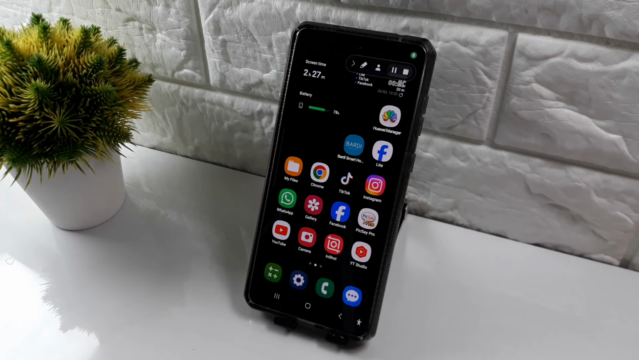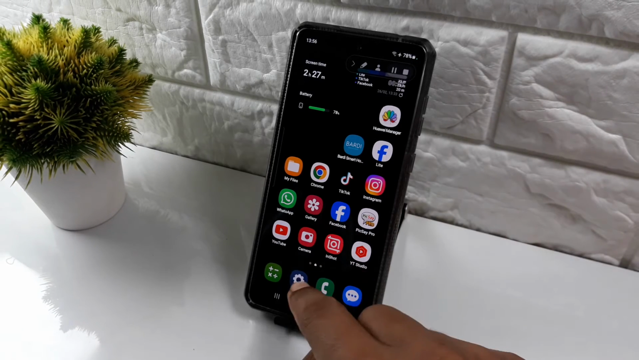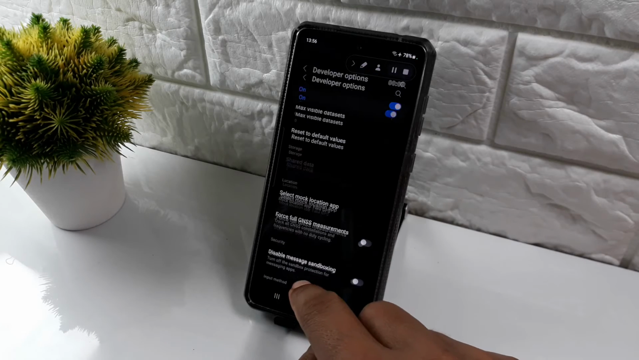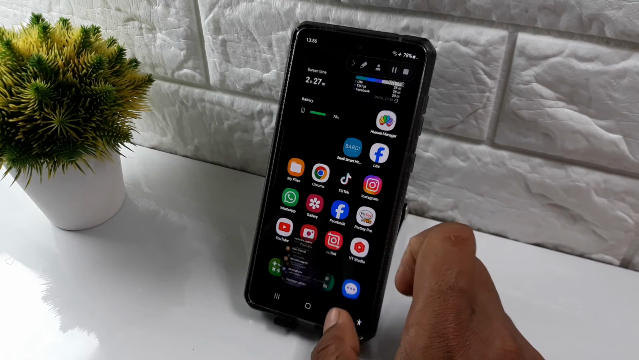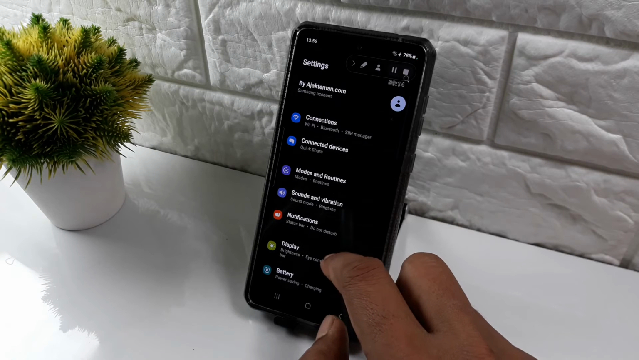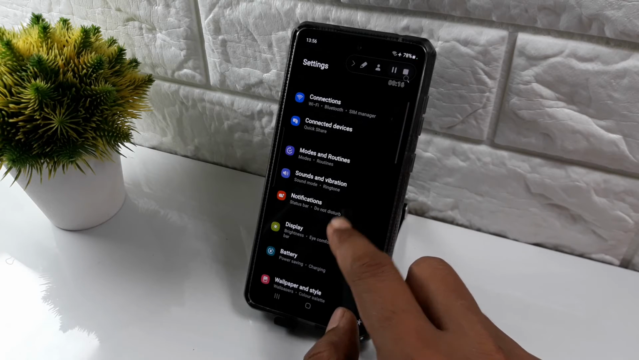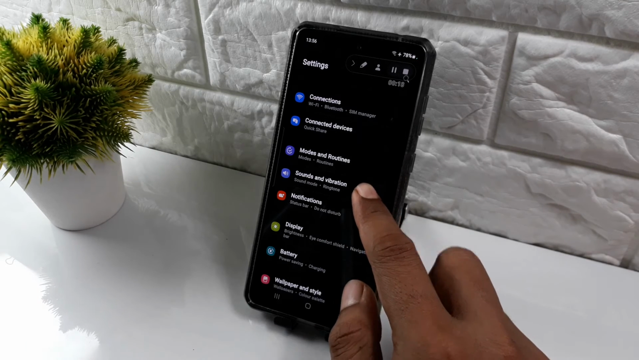Here is how to remove keyboard sound on Samsung or turn off. First, you can open system setting like this. Open system setting, and then you can tap sound and privacy.